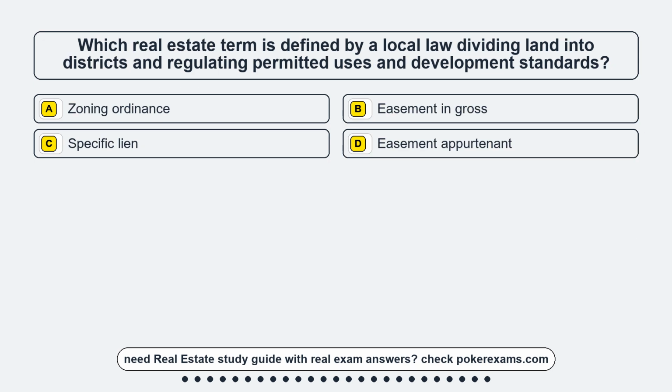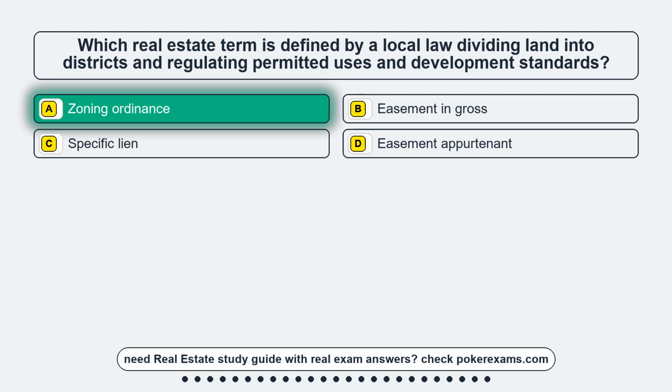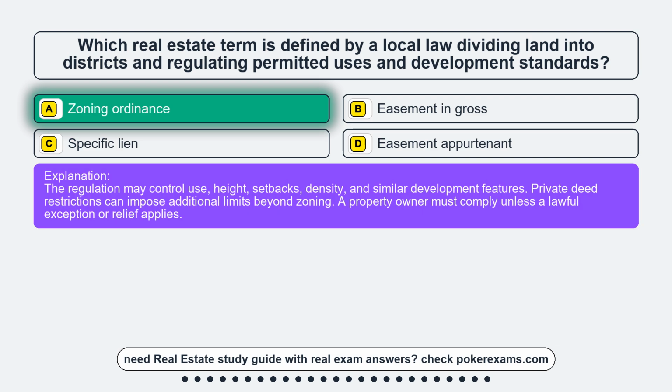Question 12. Which real estate term is defined by a local law dividing land into districts and regulating permitted uses and development standards? Option A. A zoning ordinance. Option B. Easement in gross. Option C. The specific lien. Option D. Easement appurtenant. The correct answer is option A. Zoning ordinance. The regulation may control use, height, setbacks, density, and similar development features. Private deed restrictions can impose additional limits beyond zoning. A property owner must comply unless a lawful exception or relief applies.